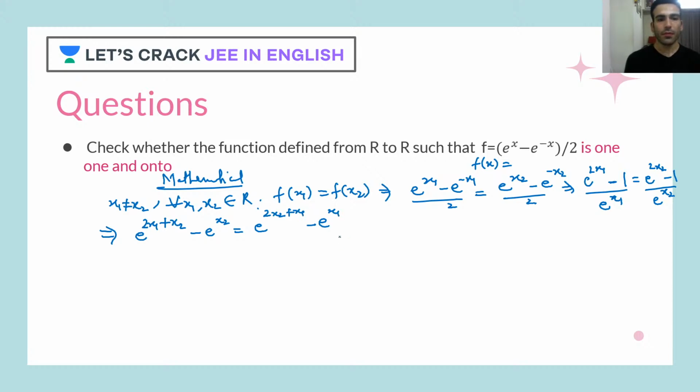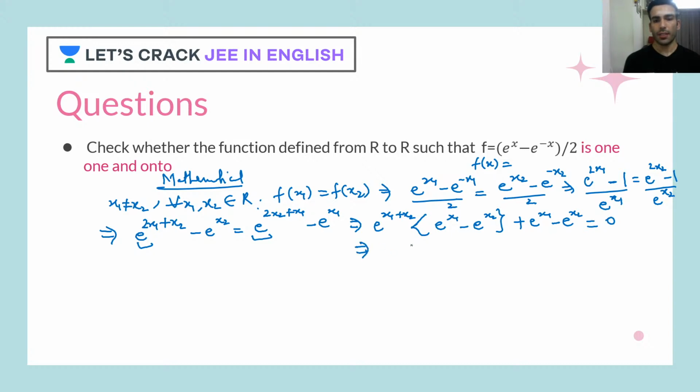Now we can take everything to the left hand side and take common terms. I can take e raised to x1 plus x2 common from these two terms, so I get e raised to x1 minus e raised to x2. And from the other terms, it becomes positive, so e raised to x1 minus e raised to x2 will be equal to 0.